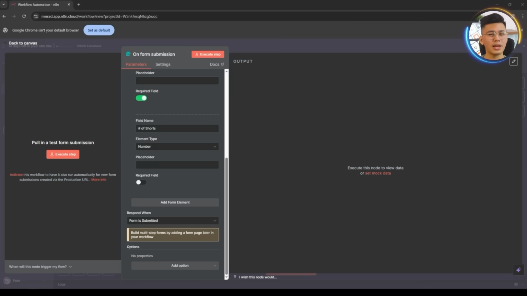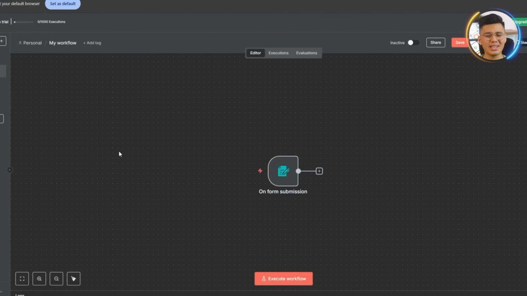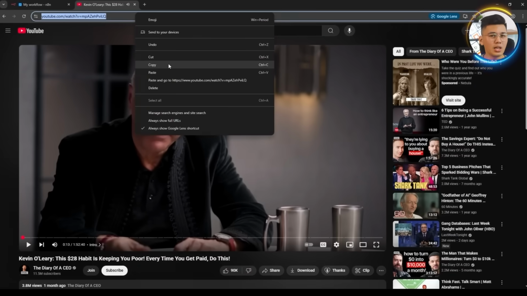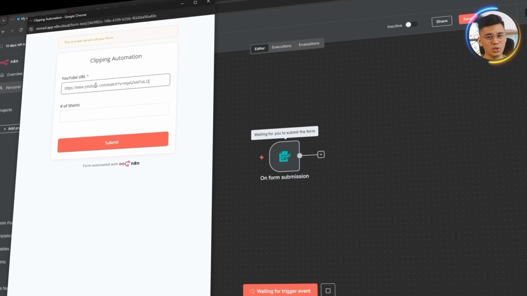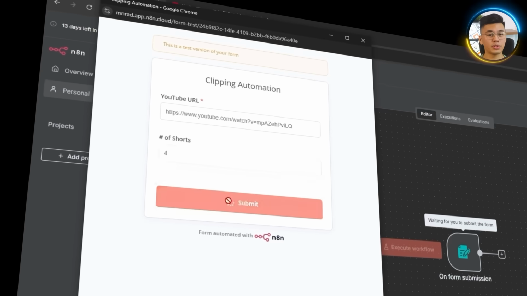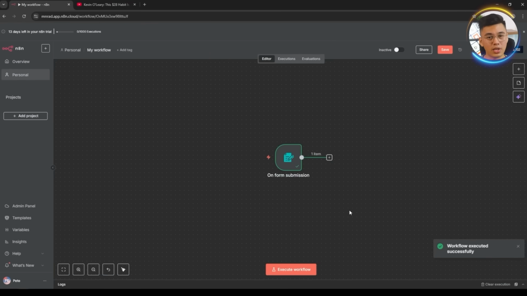With both fields in place, we will copy the generated form link. Then we're gonna test it by executing the workflow and pasting in a sample YouTube URL. Here, we're gonna use one of our test videos to make sure the submission goes through properly. After submitting, this form becomes the launchpad for the entire automation cycle. It feeds structured input into the workflow, which we'll use to guide every step moving forward.